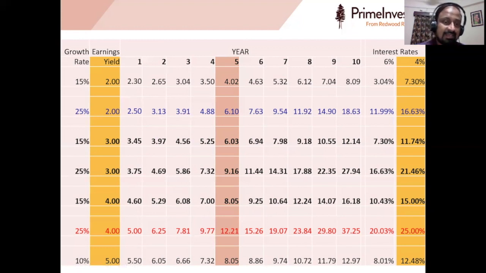And the next category is 4 and 25, but you are unlikely to see this combination in the market, because the market is unlikely to price any growing company that cheap. But fortunately, if you happen to buy a company at 4% yield, and after that the company starts growing at a higher rate, then it is a lottery. Sometimes we buy a company that is growing at a slower rate, and after we buy it starts growing at a much higher rate, and then it will be accompanied by PE re-rating. So the returns will be humongous.